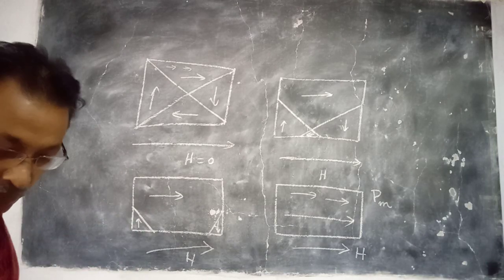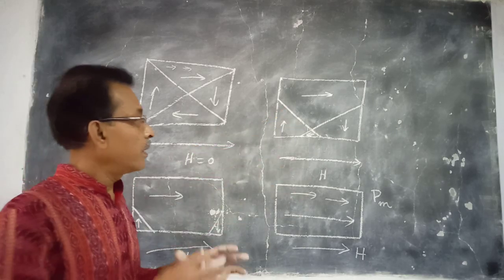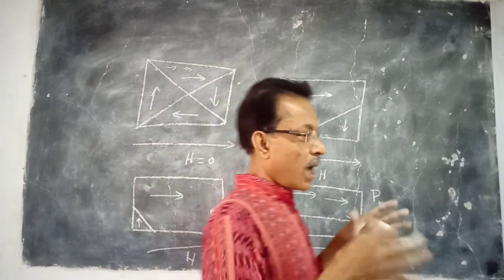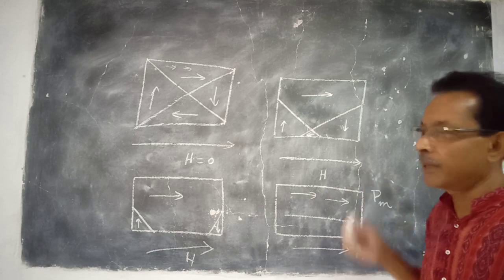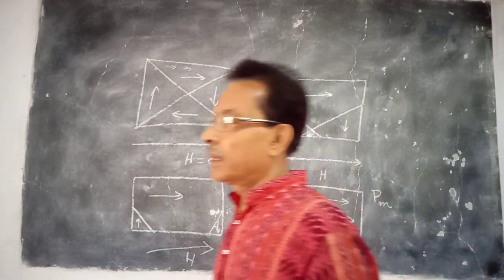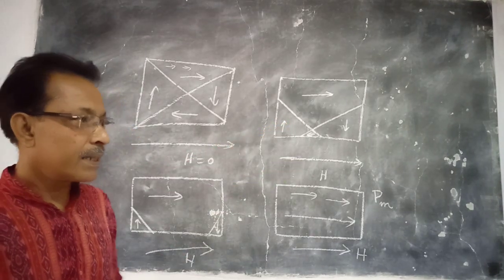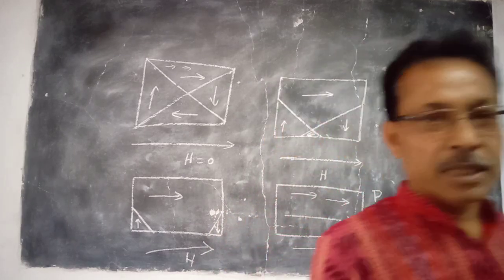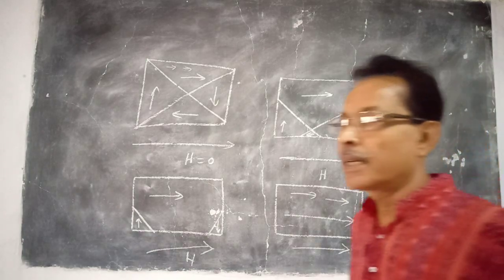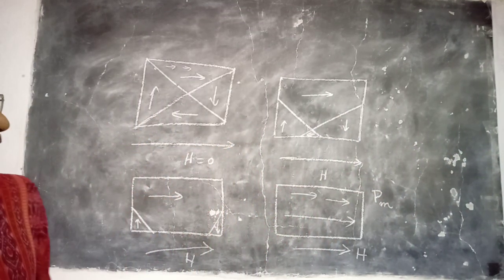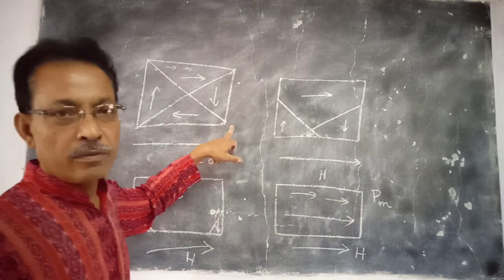In this process the domain walls are expanding under the action of the external field. The expansion of the domain walls experiences certain obstructions, and that obstruction is due to the imperfection in the crystalline structure of the material or the impurities present in the material, because a piece of iron is not pure iron.